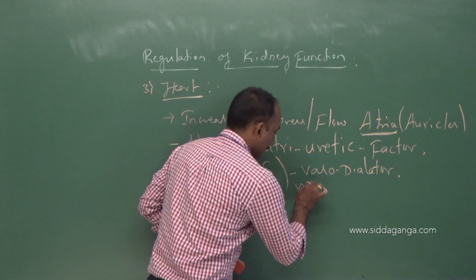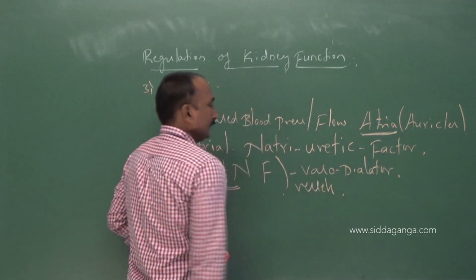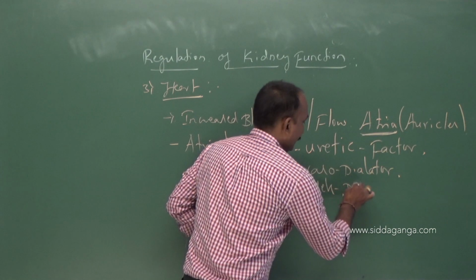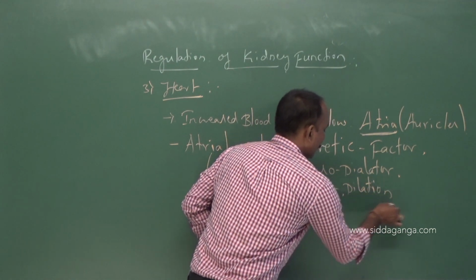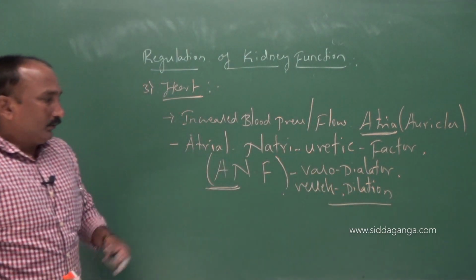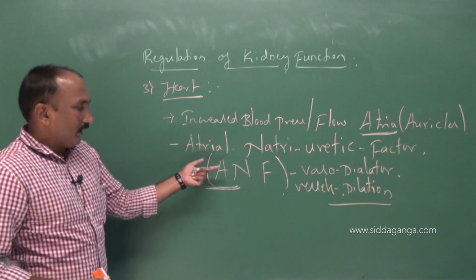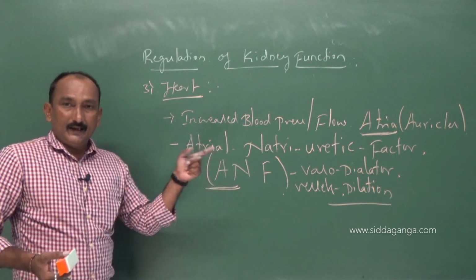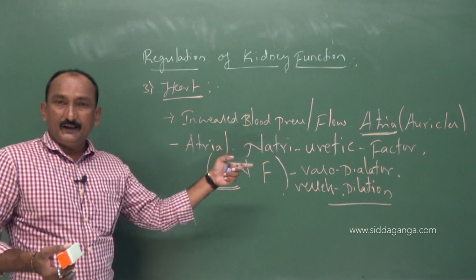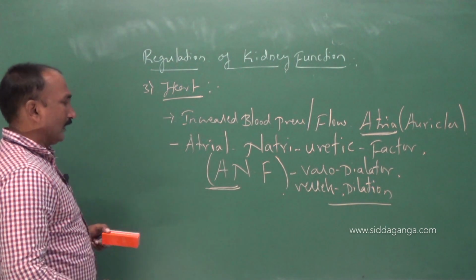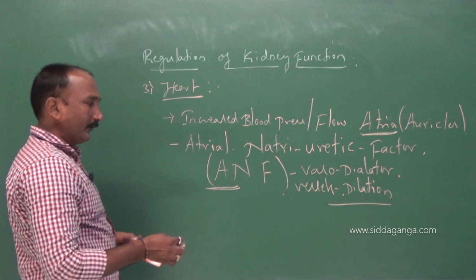Vaso means blood vessels, and dilator is responsible for dilation. So ANF, atrial natriuretic factor, is a powerful vasodilator responsible for the dilation of blood vessels.